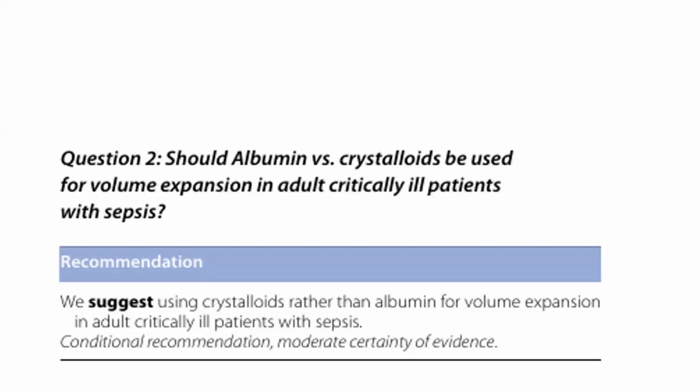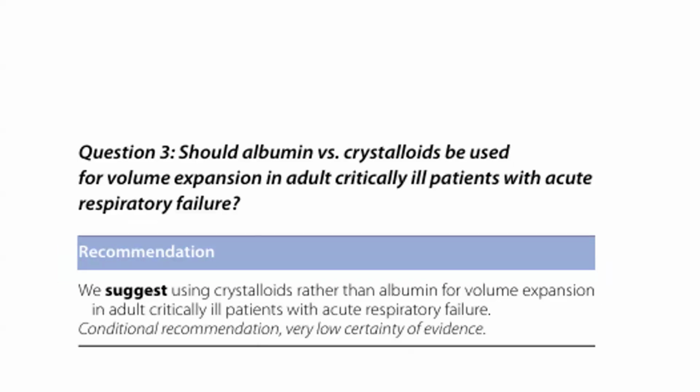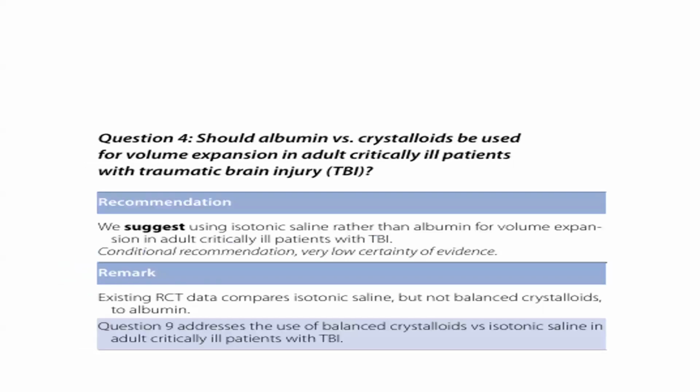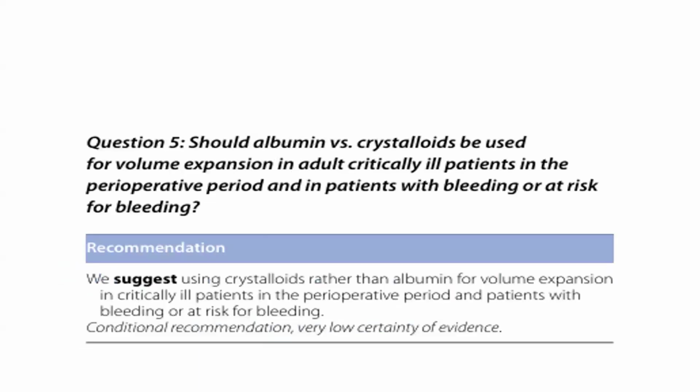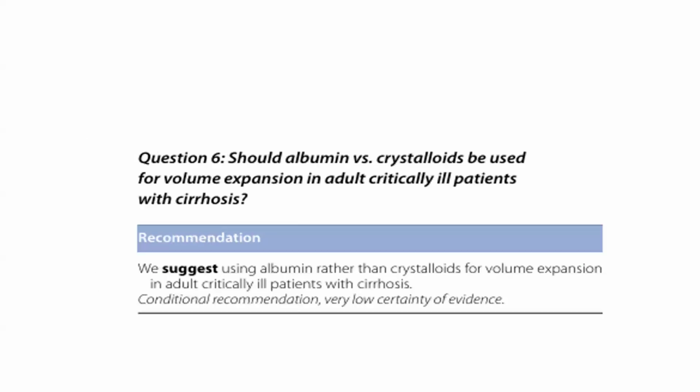While dealing with a patient with sepsis, it is also advisable to use crystalloid over albumin. With acute respiratory failure, crystalloid is also the preferable choice rather than albumin. But if you are dealing with a patient with a traumatic brain injury, it is recommended to use isotonic saline in preference to albumin. In the perioperative period, or if the patient is bleeding or at risk of bleeding, crystalloid is a better choice than albumin.